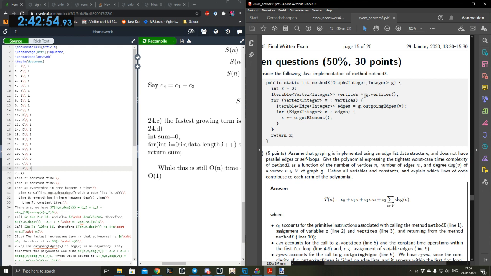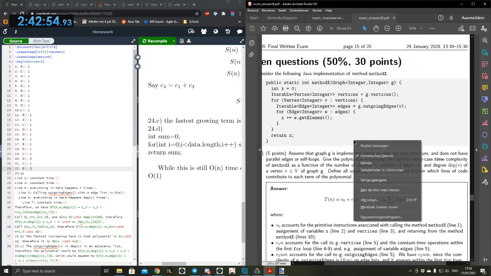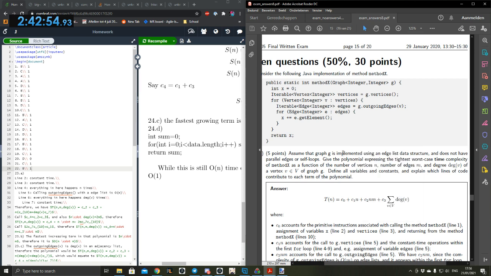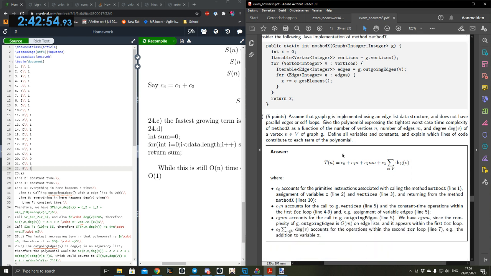Yeah, so you go past all the... Oh wait, so that's all not constant time. So we took it as constant time, but it's not. Yeah, we thought it was a lazy iterator, but we create a new iterable, a new collection. So that's why it's probably n times. All right, we would get maybe 1 point here or something, out of 5.